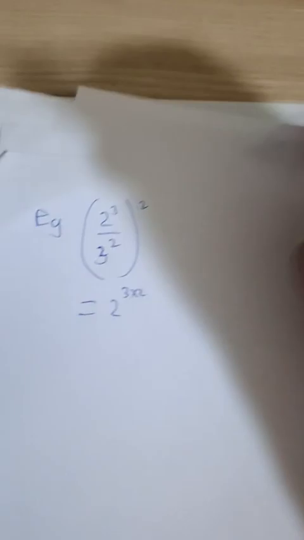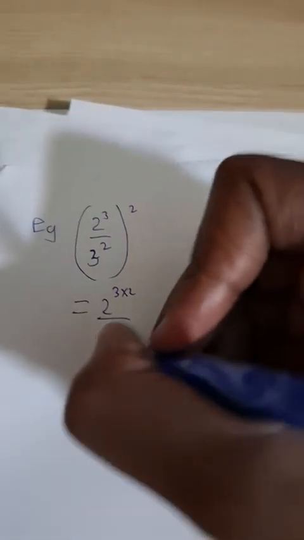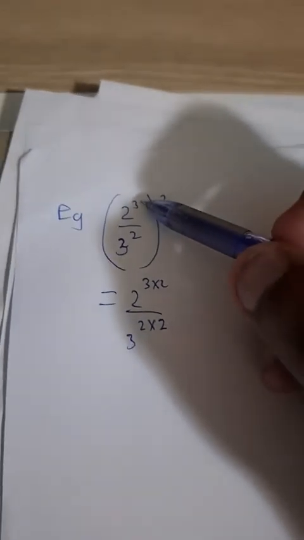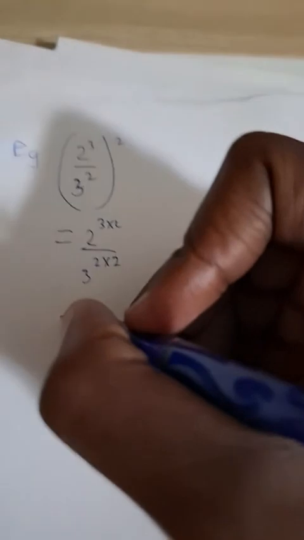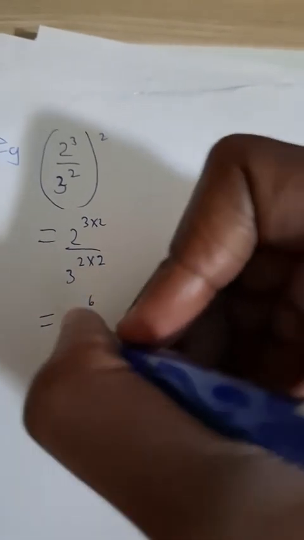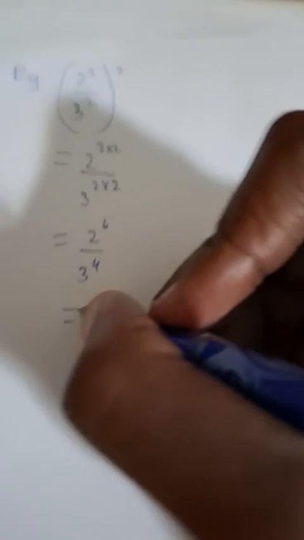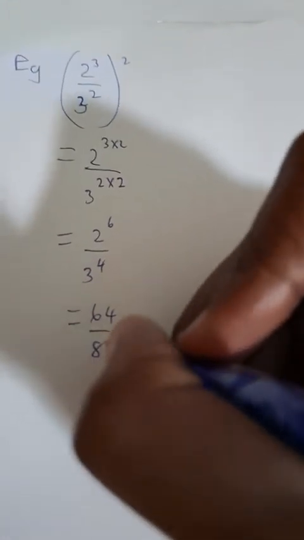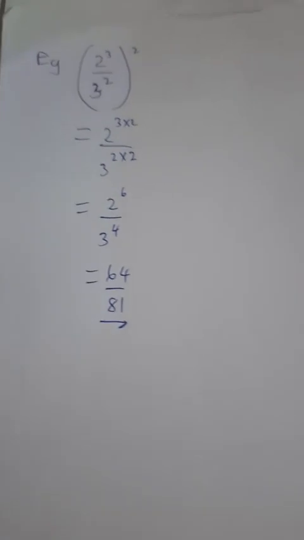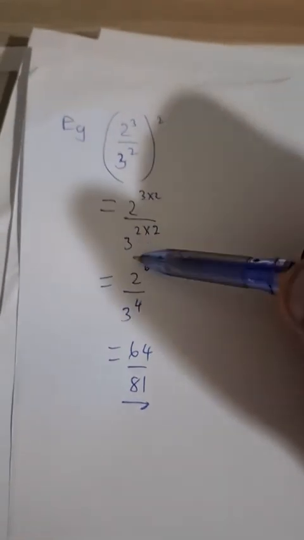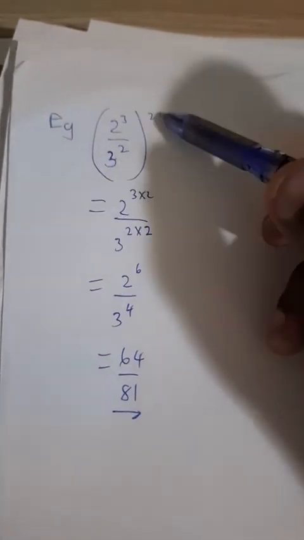Can we apply the exponent by multiplication? Oh, definitely. 2 to the power 3 times 2, bracket removed, over 3 to the power 2 times 2. Do you see that? The 2 got distributed here, the 2 got distributed there. So final answer, 2 to the power 6 over 3 to the power 4, and then final answer, 64 over 81. Okay, hopefully you guys understand that. So this is the relationship between the bases being divided. The exponent can be applied.